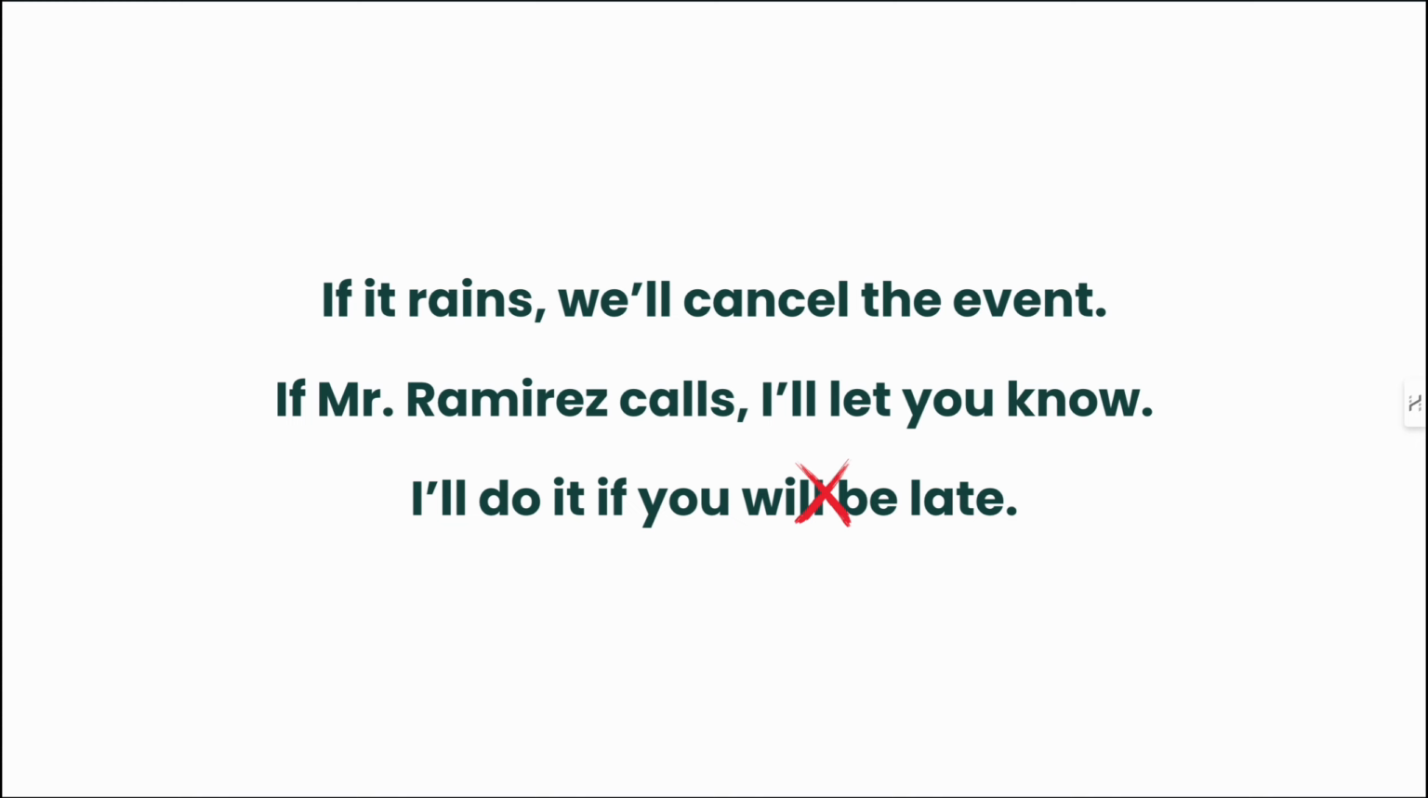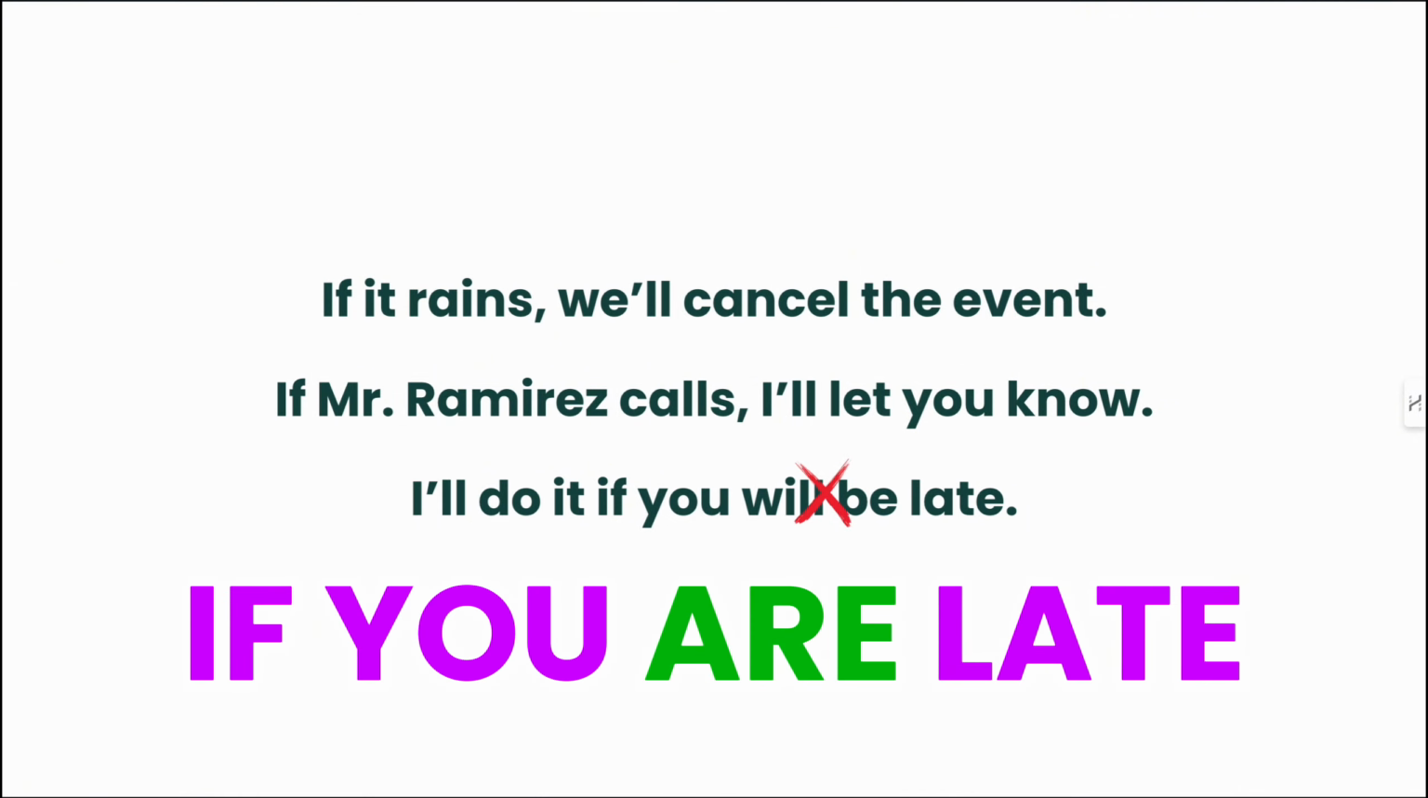Because you see, we have if and will in the same part, and also we already included the will. So we don't need any more wills. We just have one for the whole sentence. So we would just say, I'll do it if you are late.